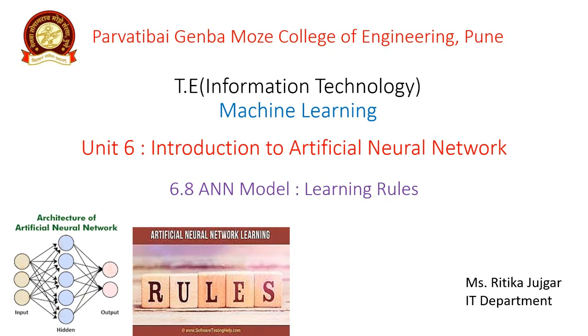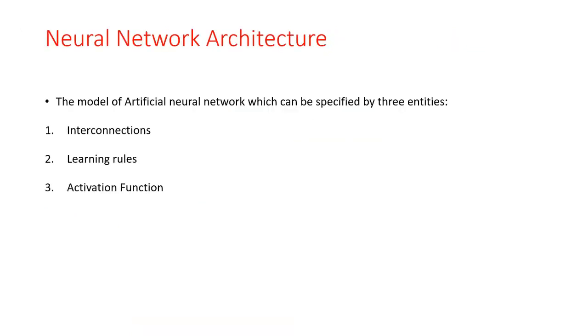We already discussed what is meant by interconnection. In this video we discuss what the learning rules present in the artificial neural network model are. So let us discuss here. The second type is learning rules.